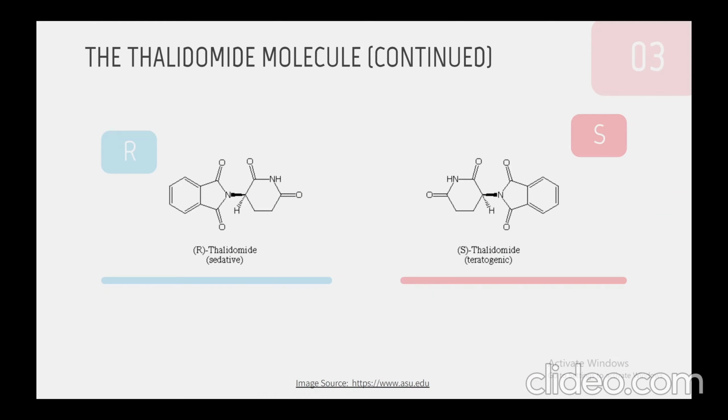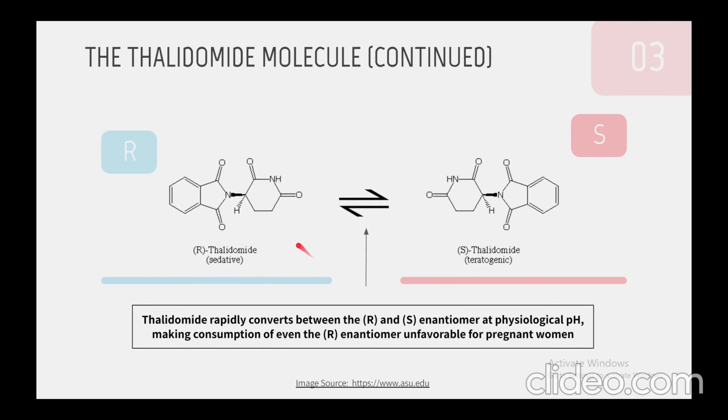So you might be wondering, if it was the S enantiomer that had been responsible for those malformations, and it was the R enantiomer that had been responsible for the intended sedative effect of thalidomide, then why hadn't the researchers simply isolated the R enantiomer and administered only the R enantiomer? The reason they couldn't was because at physiological pH and the temperature provided by an organism's body, the R enantiomer can rapidly interconvert back and forth between its S and R configurations. So this makes even the consumption of the R enantiomer highly hazardous for pregnant women.